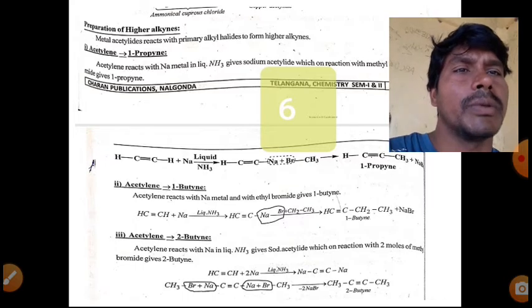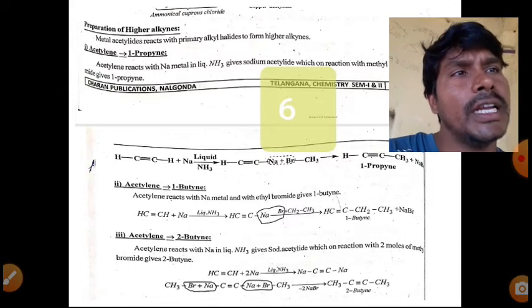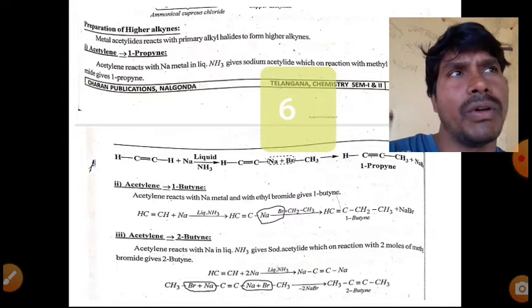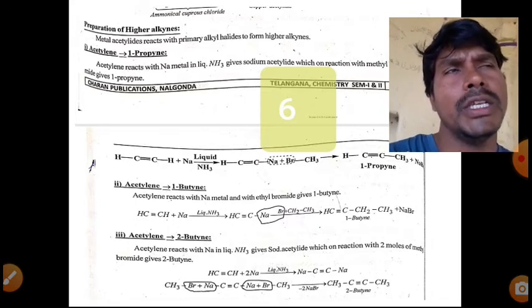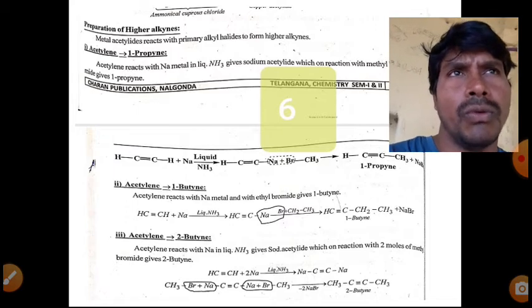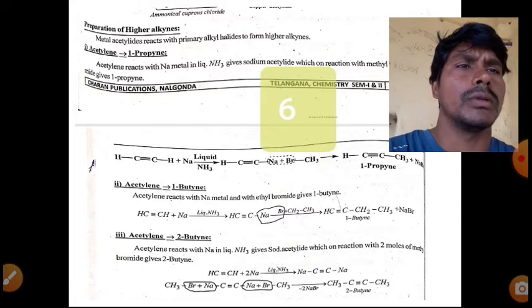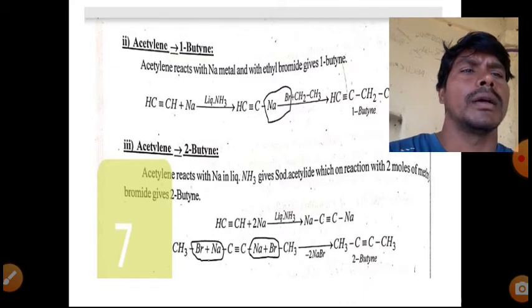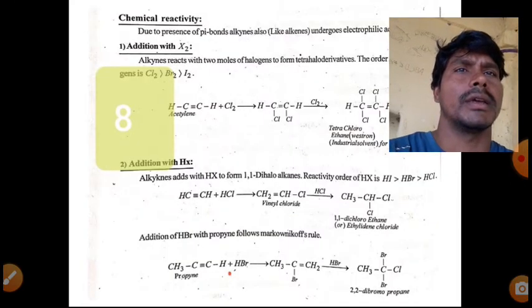So higher alkynes are prepared from acetylide ions, and the acetylide ion reacts with a primary alkyl halide. Whichever alkyne you need, you take that number of carbons. If you want to increase one carbon, methyl bromide. If you want to increase two carbons, ethyl. For four carbons increase, butyl, like this. So next one is linked to 1-butyne, which we have already just discussed. This slide came again.